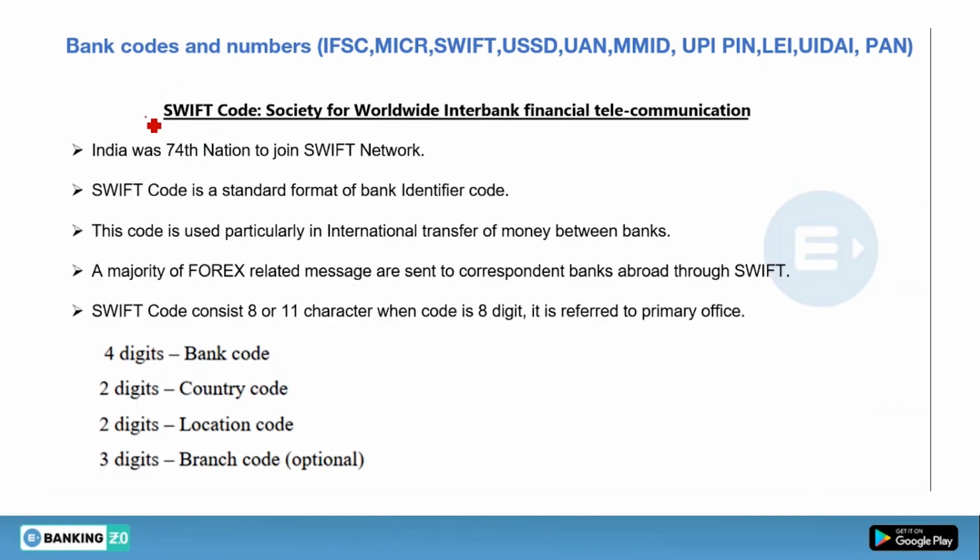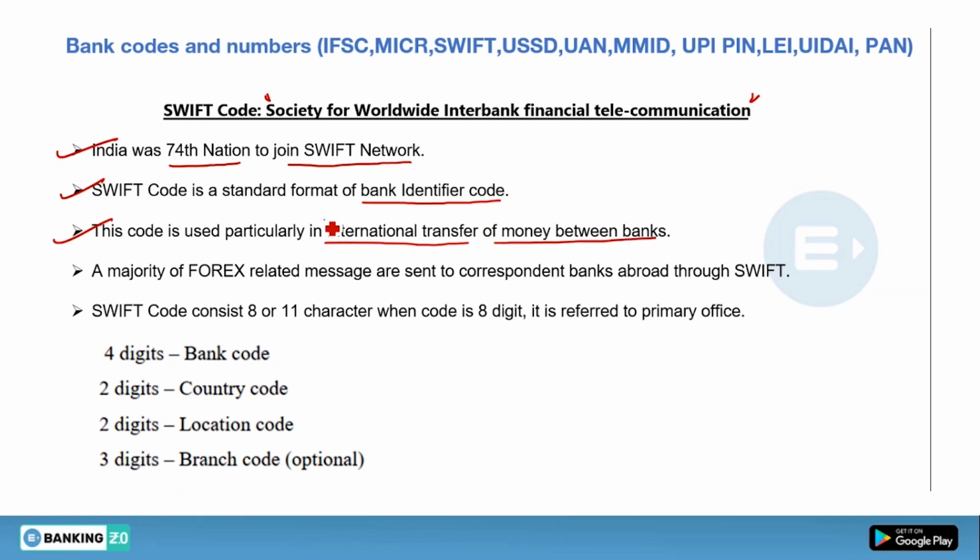So now we will discuss the SWIFT code. The full form of SWIFT is Society for Worldwide Interbank Financial Telecommunication. This full form is again very important because it has already been asked many times in examination. So now some important points about the SWIFT. India was the 74th nation to join the SWIFT network. SWIFT code is a standard format of bank identifier code. This code is used particularly in international transfer of money between banks.